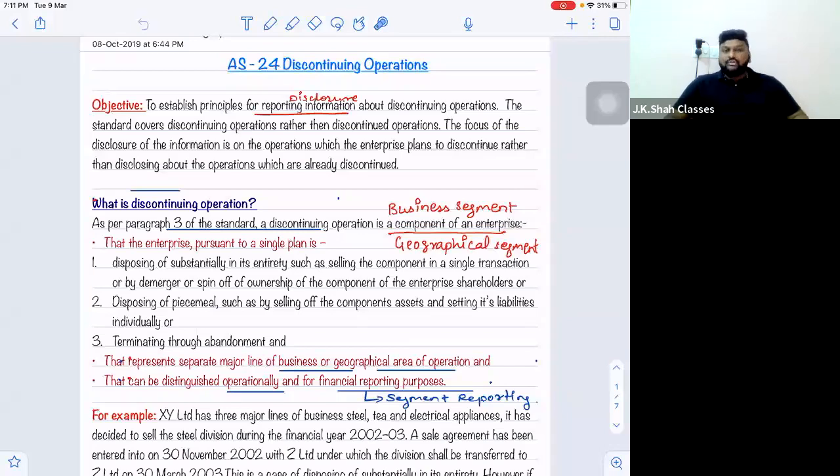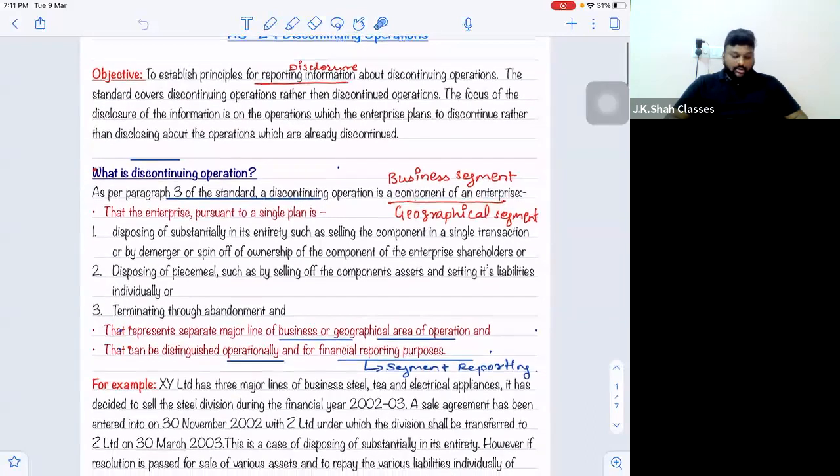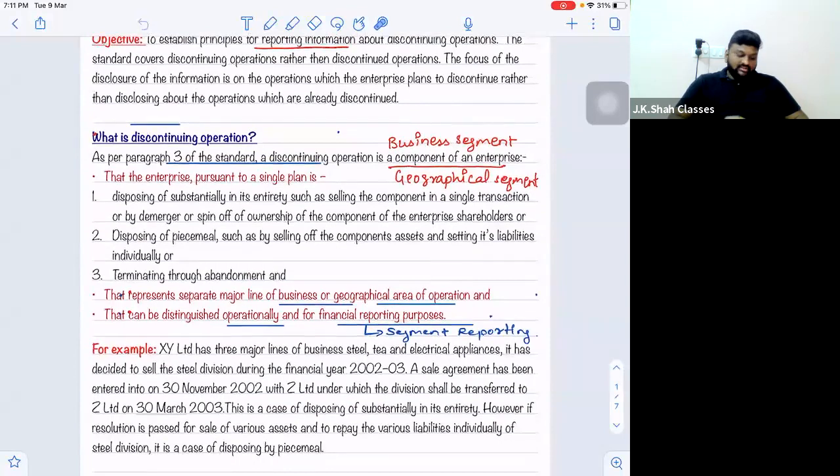So sir, in this topic, the majority of the weightage is on what you mean by discontinuing operation. Once you understand what is meant by discontinuing operation, I would say 90% of the topic is over. Then only 10% remains. If you understand what exactly is called a discontinuing operation, then the topic is over.